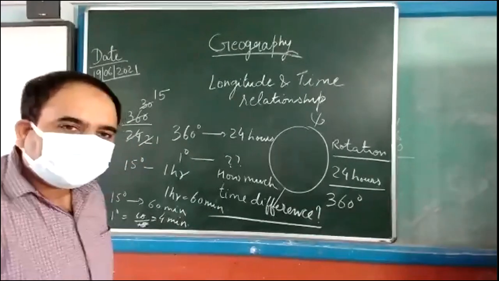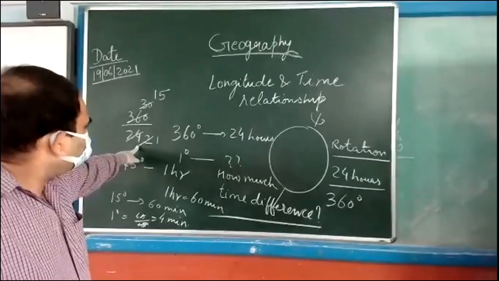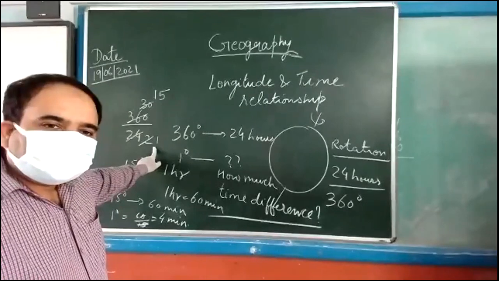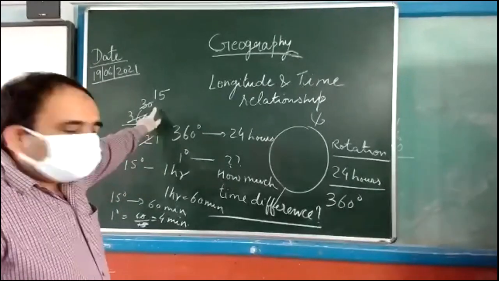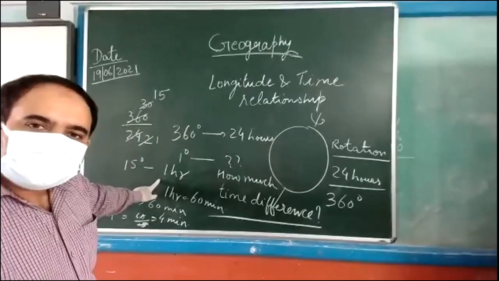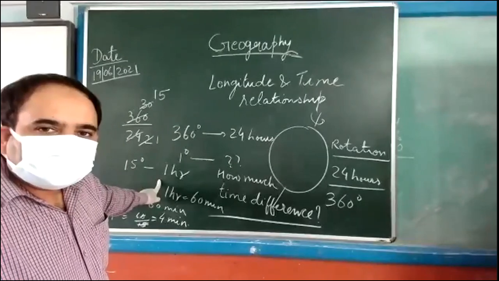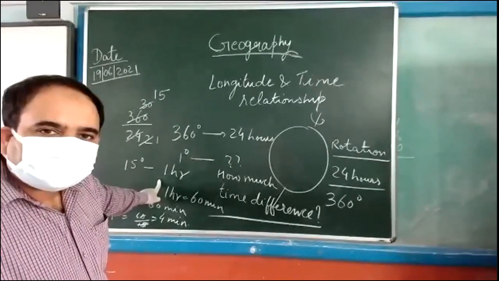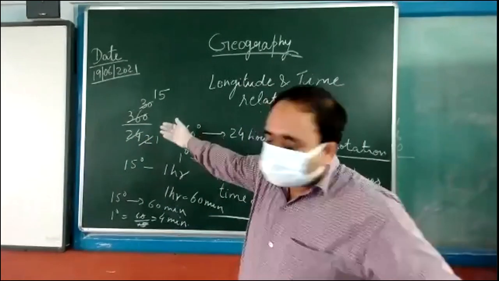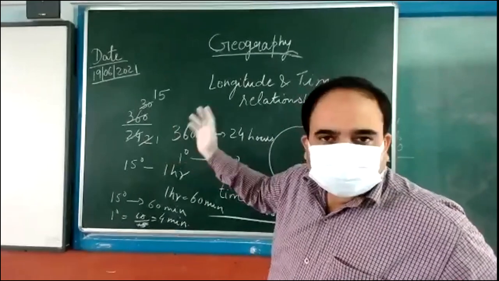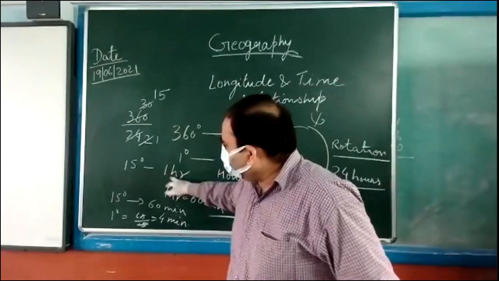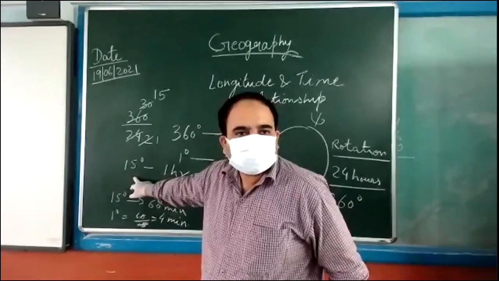Children, please see. 360 degree in 24 hours. So you divide 360 degree by 24 hours: 15 degree in 1 hour. Is this clear to all of you? Please see. In 24 hours, Earth rotates 360 degree. So in 1 hour, how much degree? 1 hour, 15 degree. Clear?